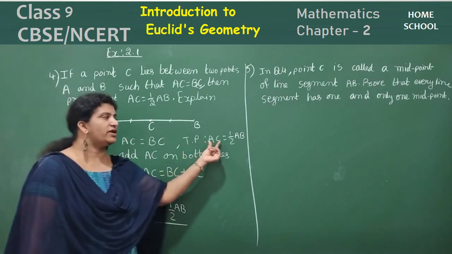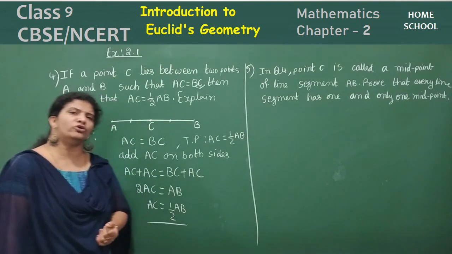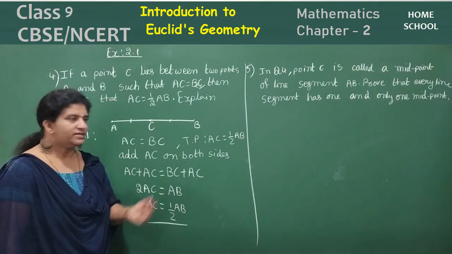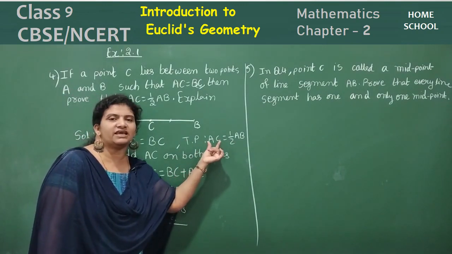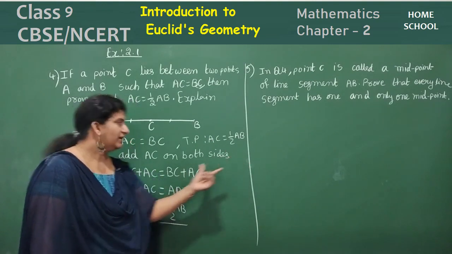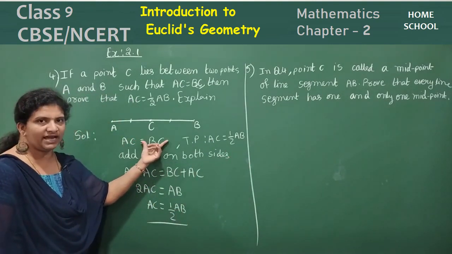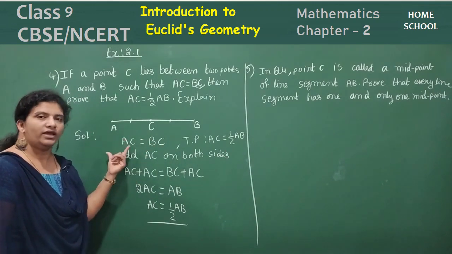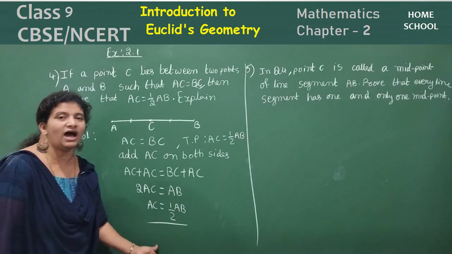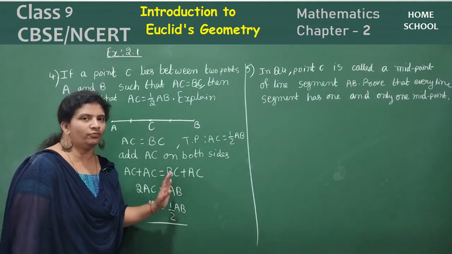Or they may ask you, BC is half of AB. At that time, what do you do? Add BC on both sides. In the same manner, the same question will be changed. If they ask you to prove BC is equal to half of AB, BC is equal to AC, already given. So add BC on both sides. 2BC is equal to AC plus BC, that is AB, you are going to get. Then BC is equal to half of AB. Right? The same axiom we are going to use to prove this.